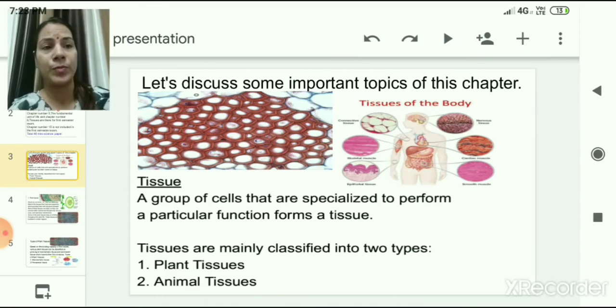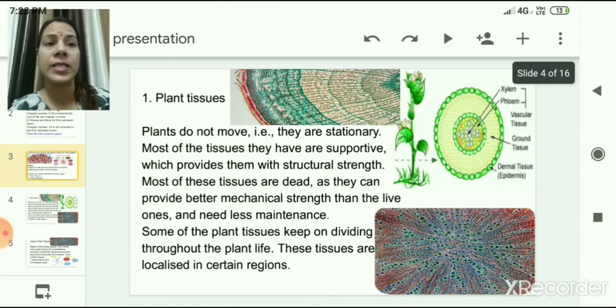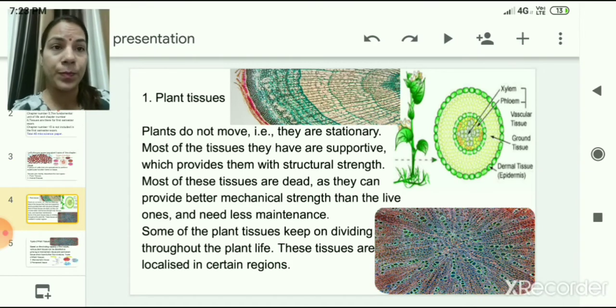We all know about it because these tissues are different. So these are categorized into 2 groups. Let us discuss about plant tissues first. We all know that there are some unique features in plant. They are autotrophic, they have chlorophyll present in them, they can prepare their own food, so they are very, very special. Because of all these special attributions in them, there are certain features which makes their tissues also very special. So let us discuss these features which are related to plant tissues.